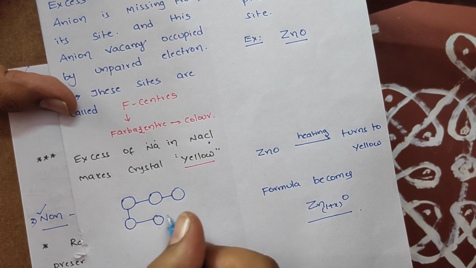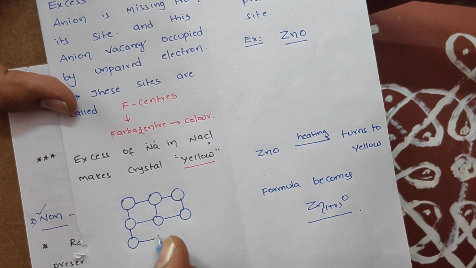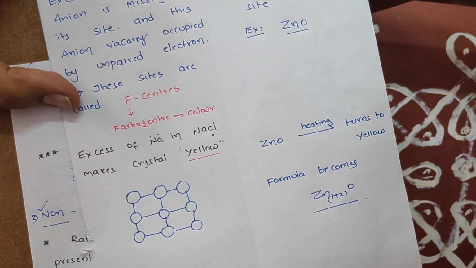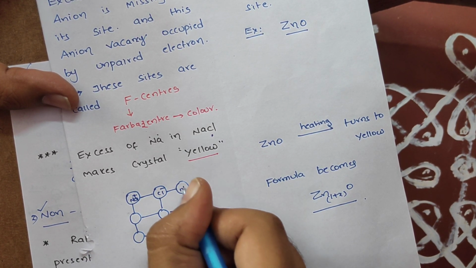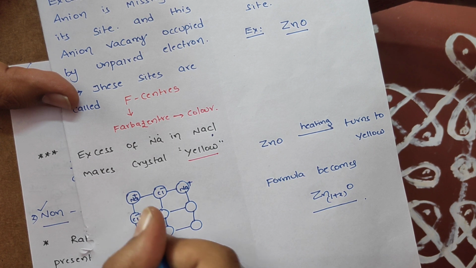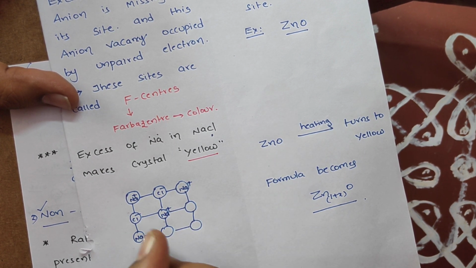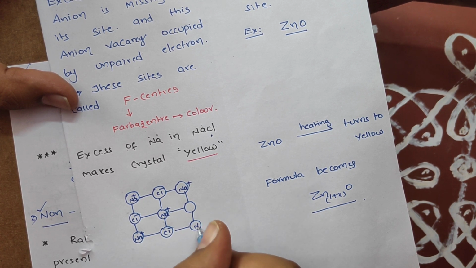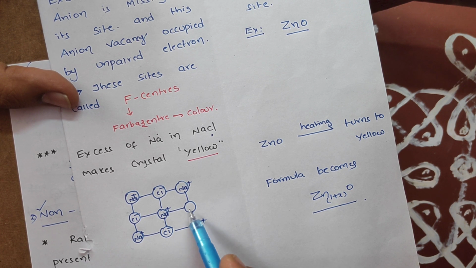Perfect NaCl crystal. Now let me show. This is a perfect NaCl crystal. Say this is Na plus, this is Cl minus, this is Na plus, this is Cl minus, Na plus, Cl minus, Na plus, Cl minus. This is Na plus. Students, just imagine here a Cl minus ion is there.